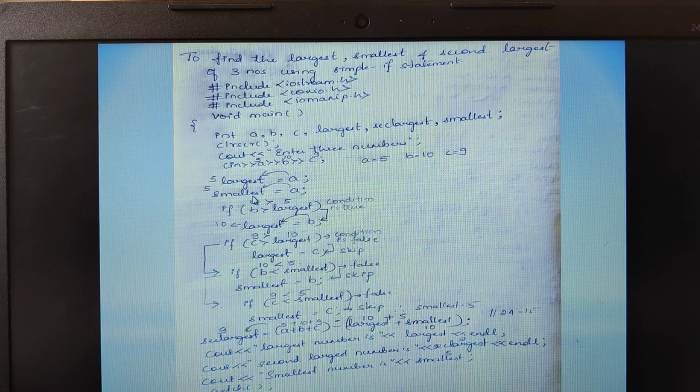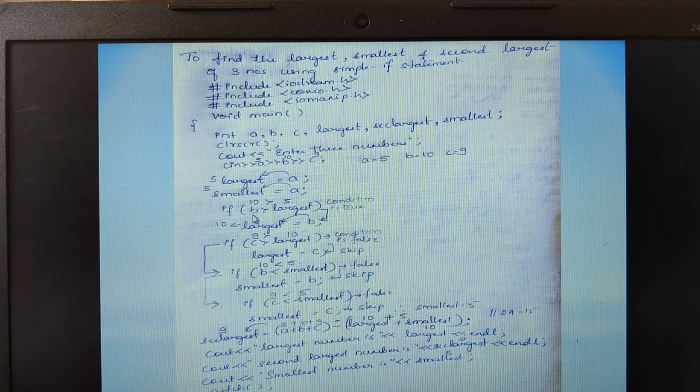Now you will get an idea. When I assume A to be the largest, I need to compare the B value and the C value with largest, and then we can determine the largest variable. Same way here, I am assuming A to be the largest and the smallest, and first we shall write the code to find the largest, then we can see the smallest.